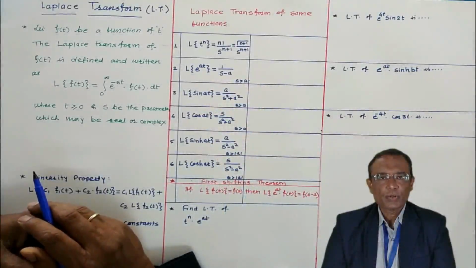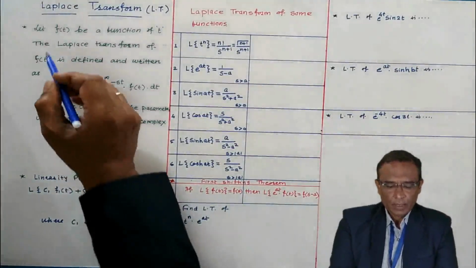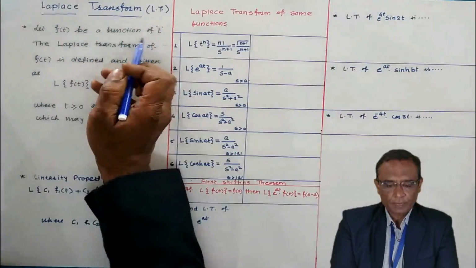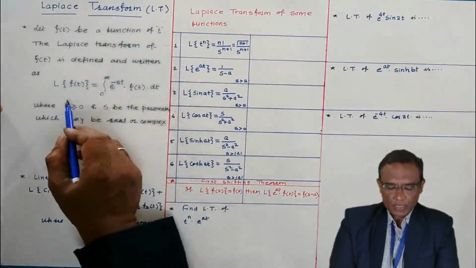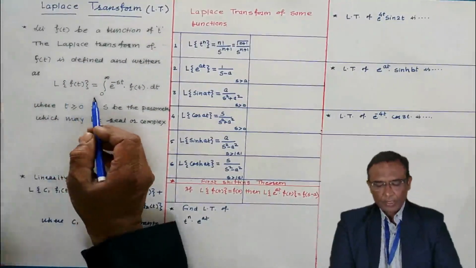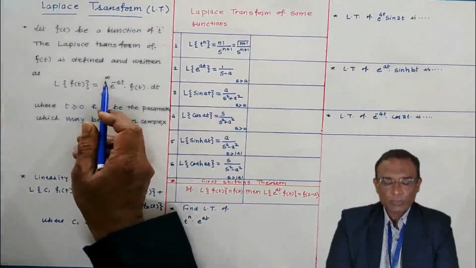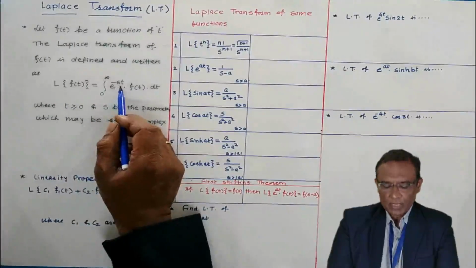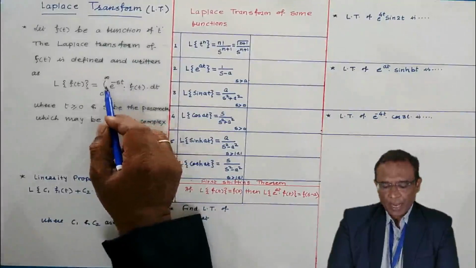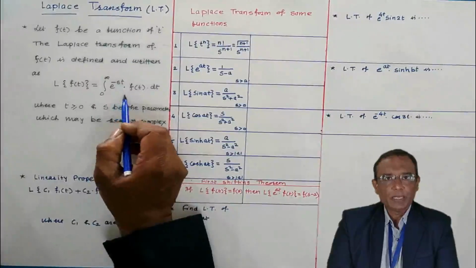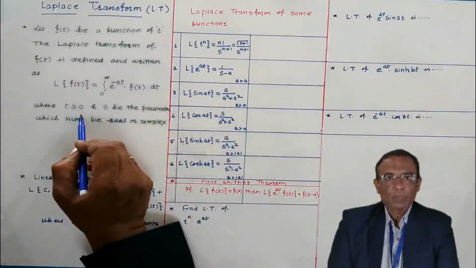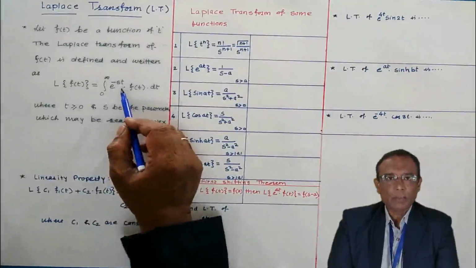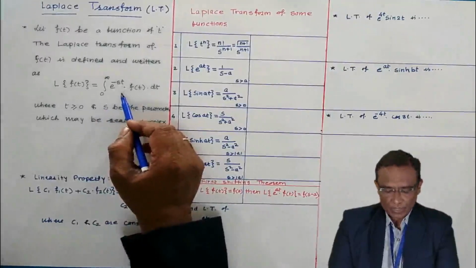Now coming to the definition of the Laplace transform, let f(t) be a function of t. The Laplace transform of f(t) is defined and written as L of f(t) equals the integral from 0 to infinity of e to the power minus st multiplied by f(t). This integral is integrated with respect to t, where t is greater than or equal to 0, and s is a parameter which may be real or complex.